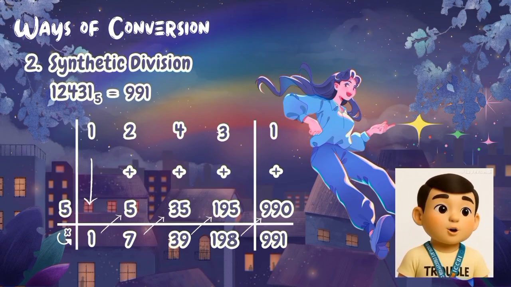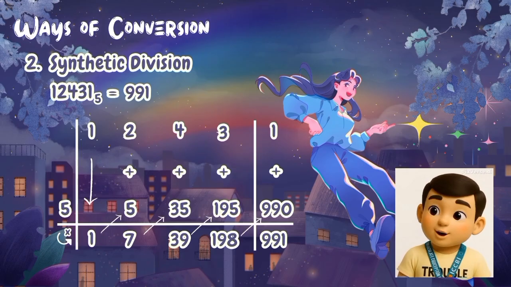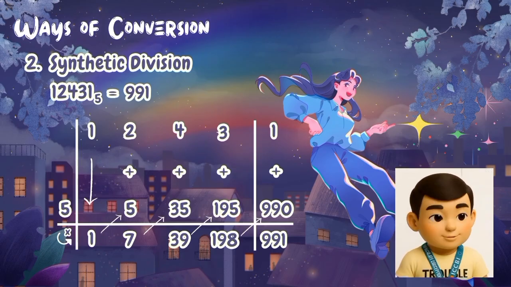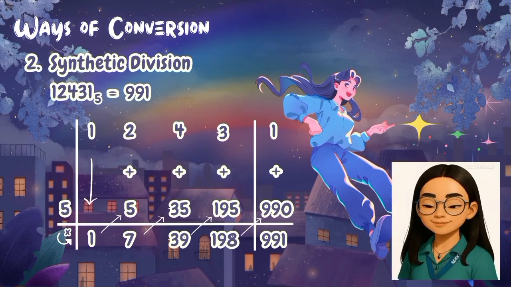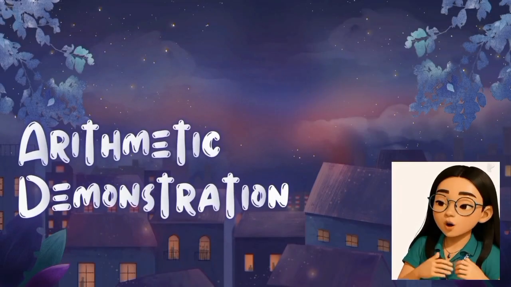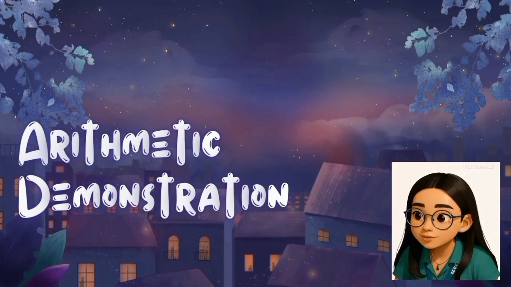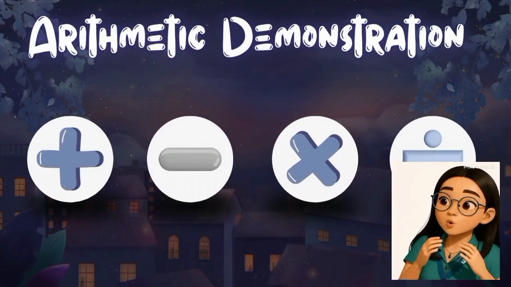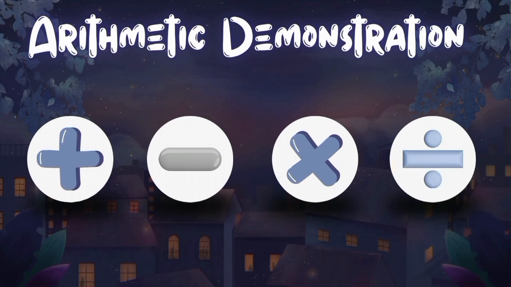And 990 plus 1 is equal to 991. Now, let's explore more about the Numbeks system with the discussion of an arithmetic demonstration, starting from the addition.